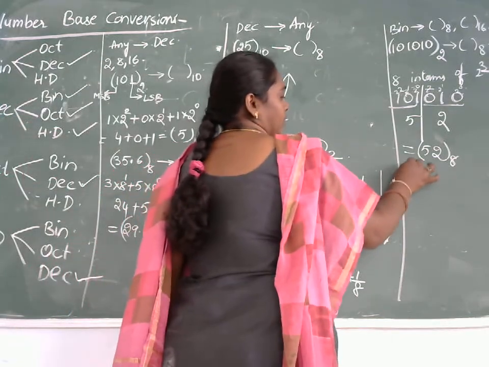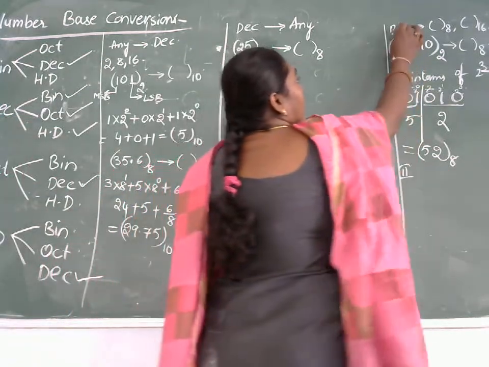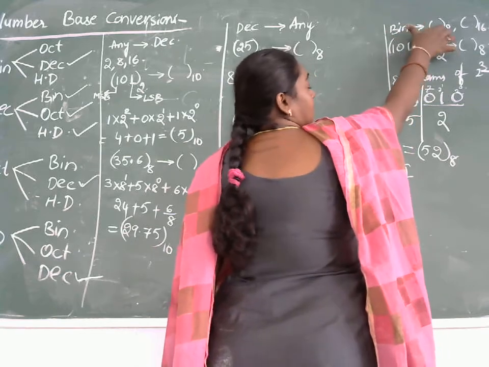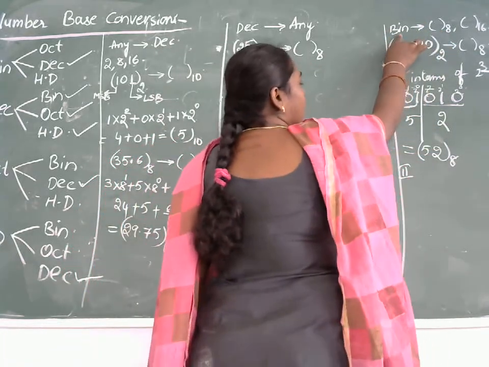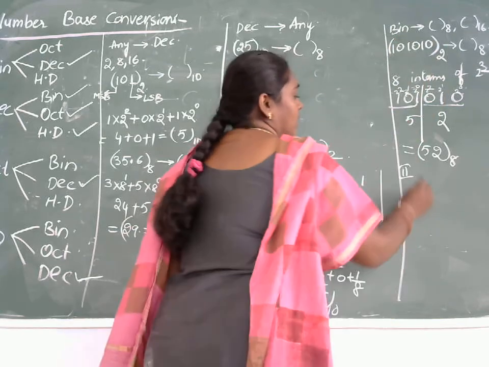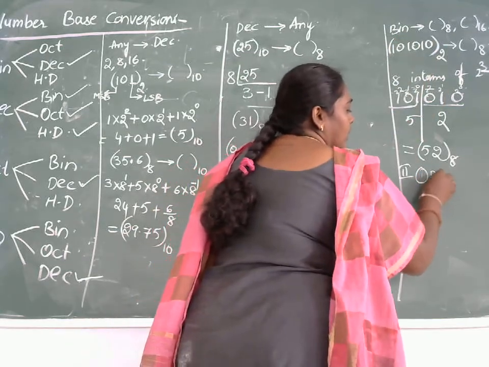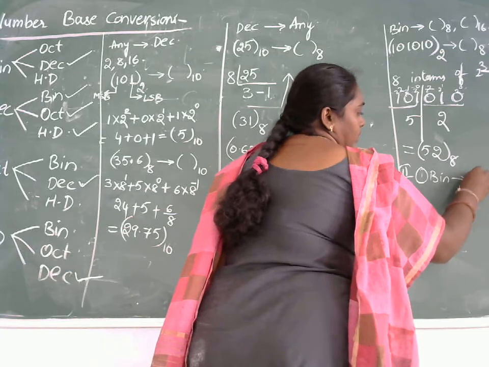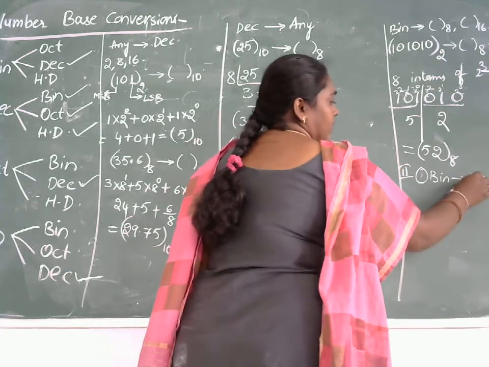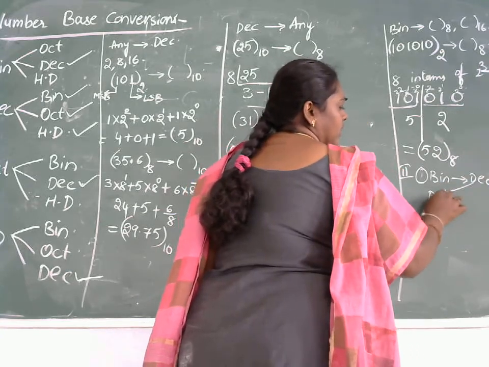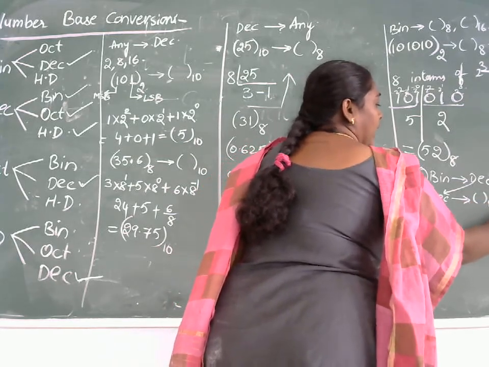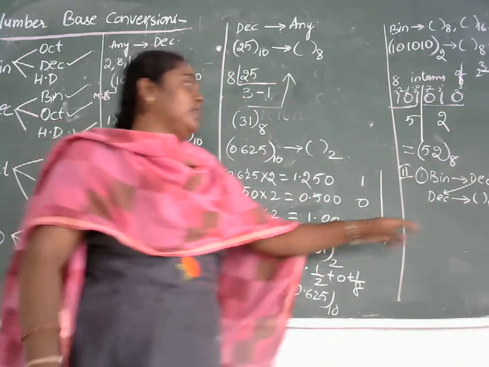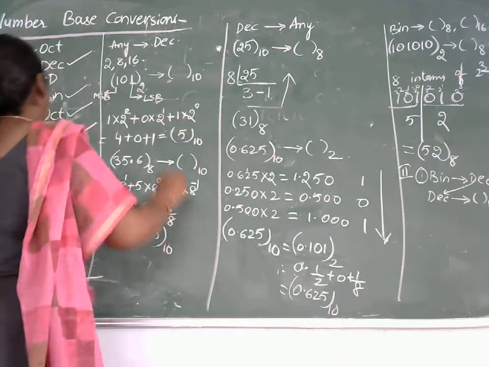The second method is, whenever you do not have decimal number system on both sides, convert the given number into decimal. That is, first convert binary to decimal, then decimal to octal or hexadecimal, whichever number system we require.